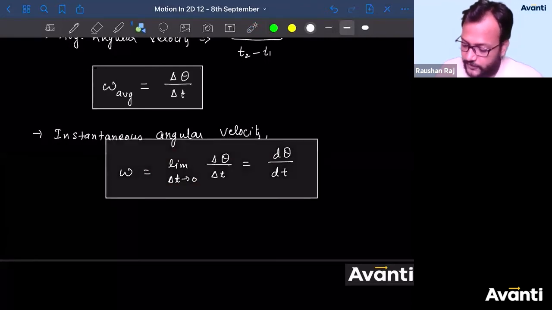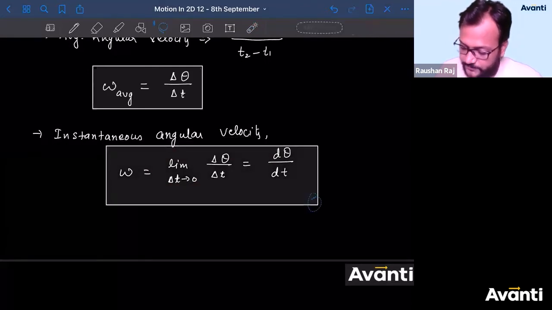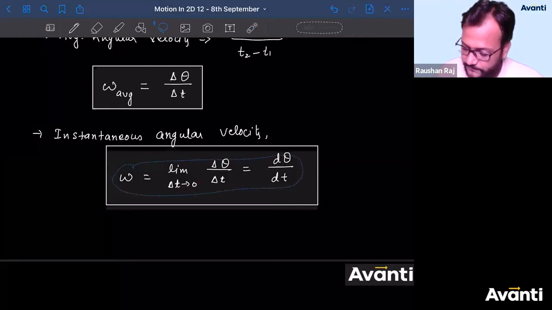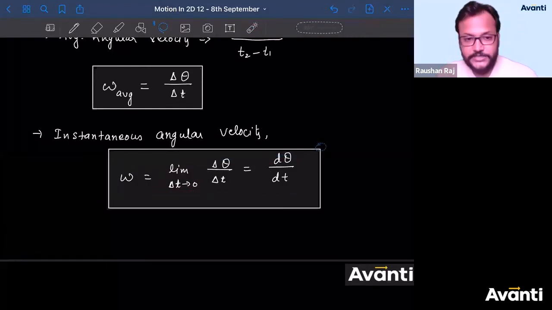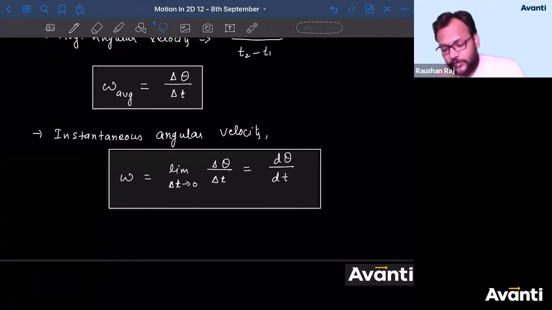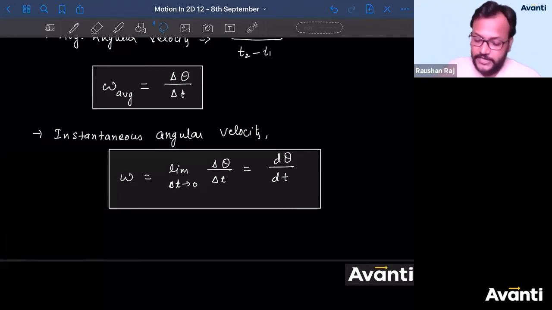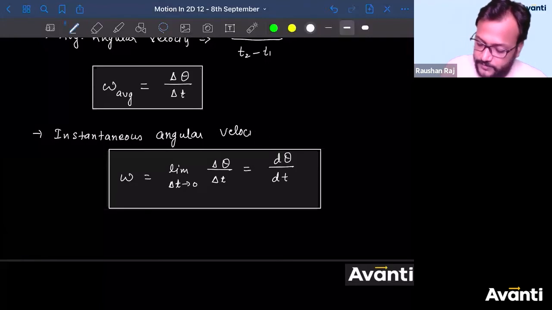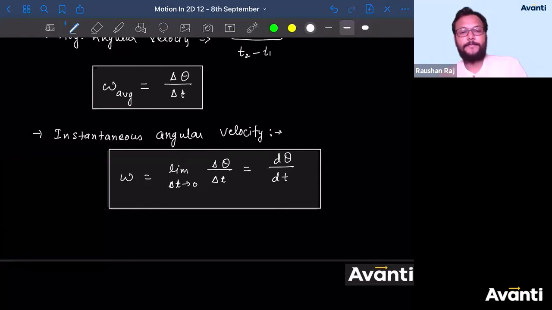Guys, I have a question for you. Tell me, what did I miss here? Did I teach you all the parts, or did I miss something till this point? We have talked about velocity and angular displacement, but we didn't talk about the direction of angular velocity or the direction of angular displacement. Tell me guys, what is the direction of angular velocity and angular displacement?